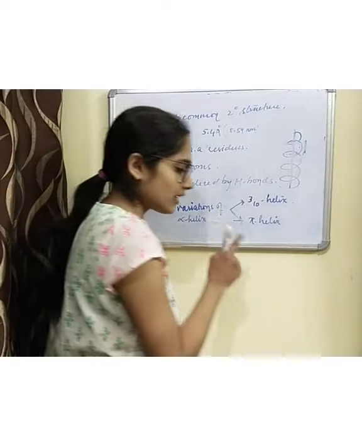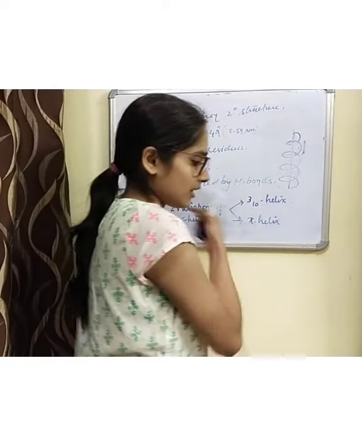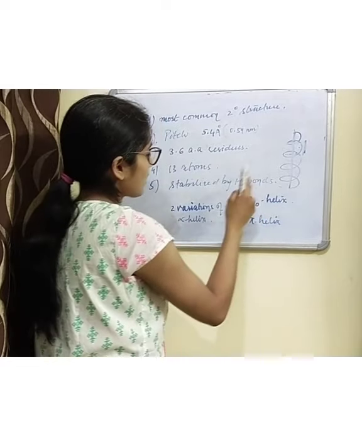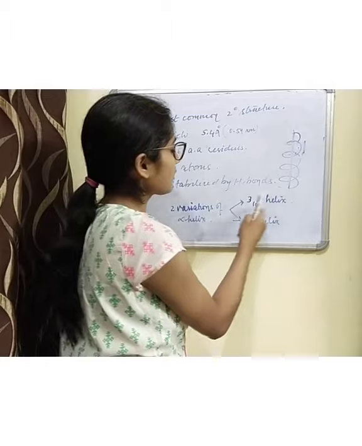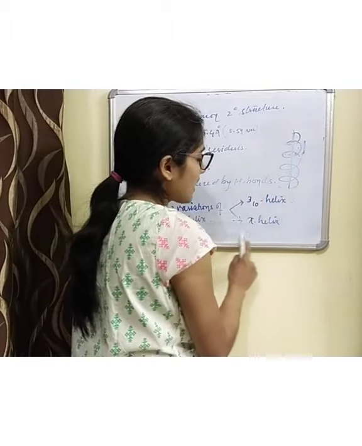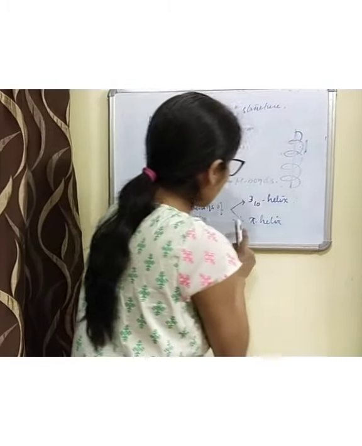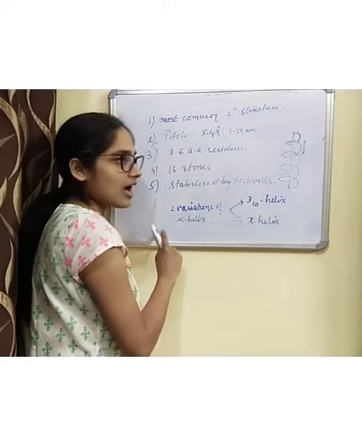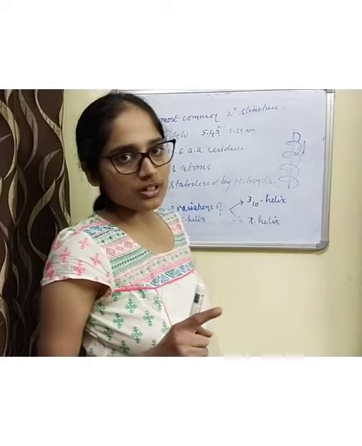Then the other is pi helix. Because in 3-10 helix 3 residues are involved with 10 atoms, they are tightly packed. However, in pi helix they are loosely packed, and the hydrogen bond is formed between the nth carbonyl oxygen and the n plus 5th amino hydrogen.